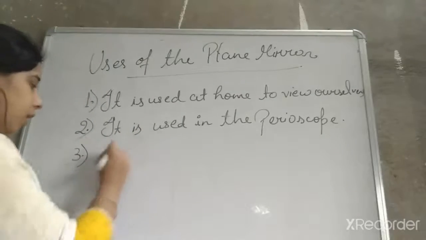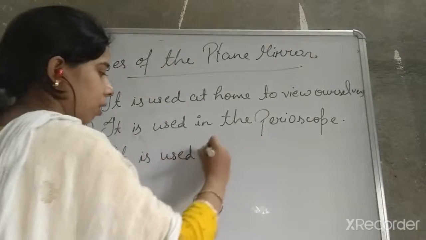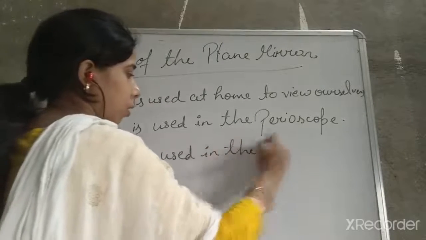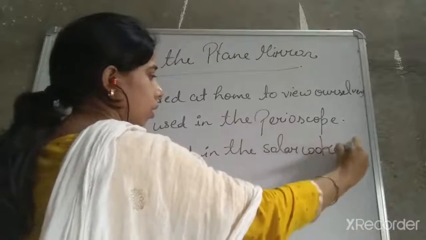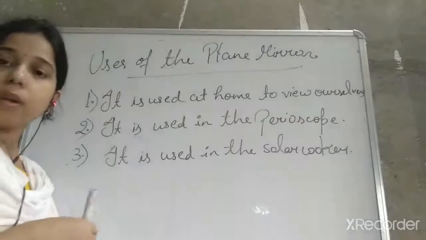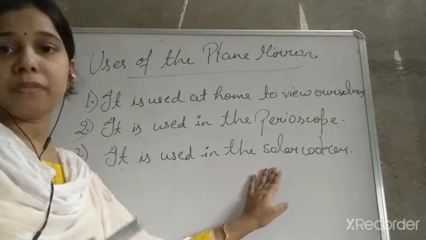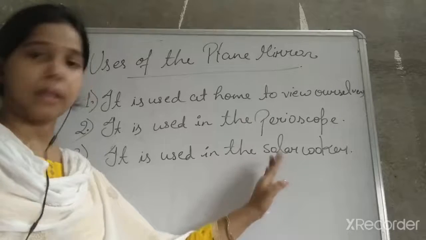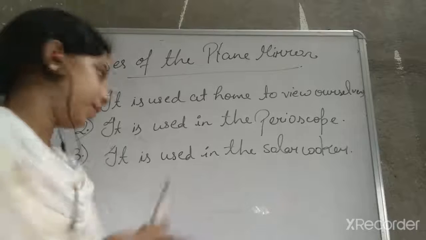Third, it is used in the solar cooker, which is a cooker that functions on solar energy. That solar cooker consists of a plane mirror.